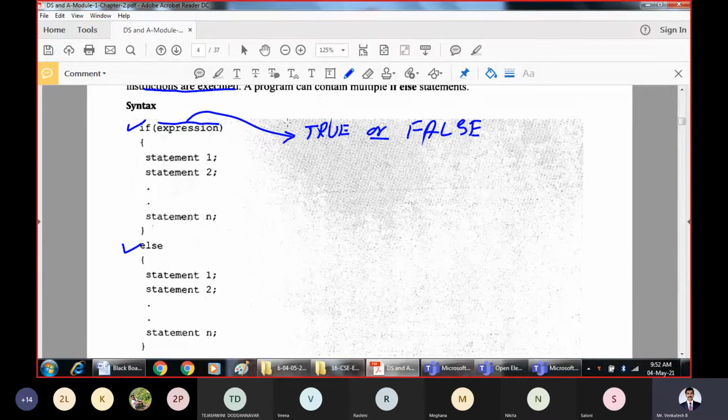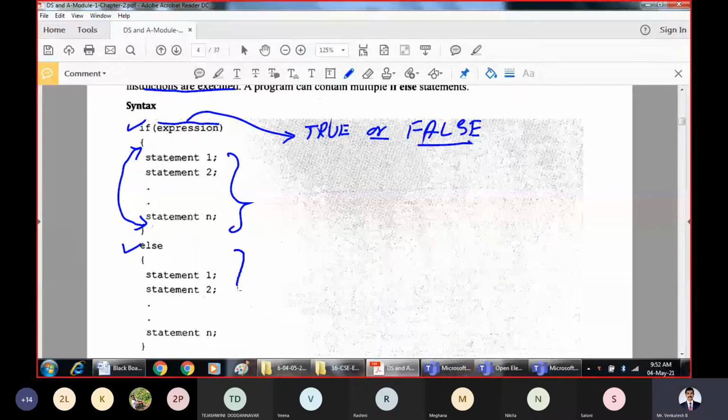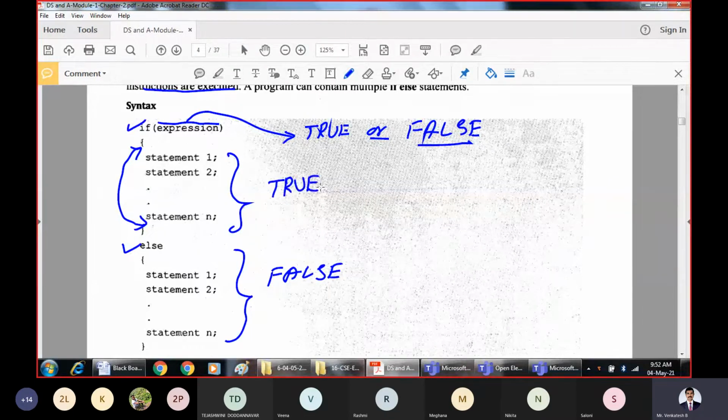If the expression is true, what happens? The set of statements from this to this will be executed. If the expression is false, we skip these statements and execute the else block statements. That means for a false value of the expression, the else statements will execute, and for a true value, these statements will execute. So that is what is required.